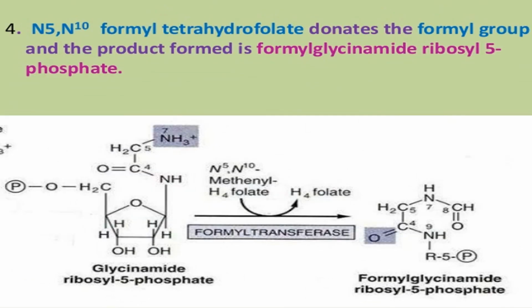Now, one carbon unit on the ribose is contributed by N5,N10-formyl tetrahydrofolate, which donates the formyl group, and the product formed is formyl glycinamide ribosyl 5-phosphate.